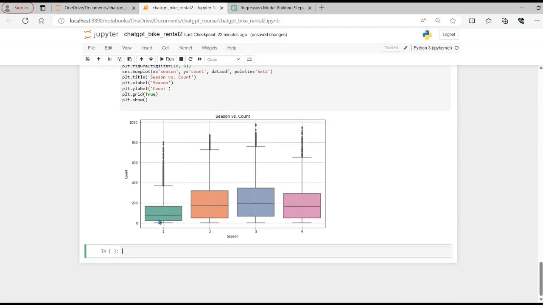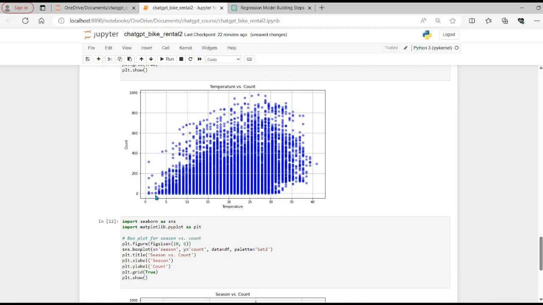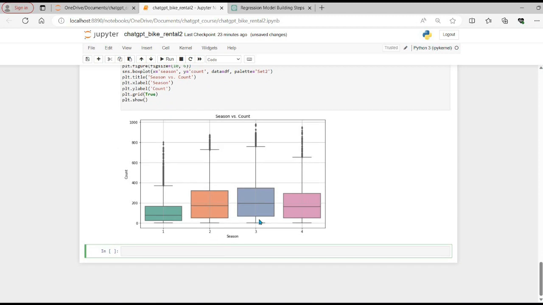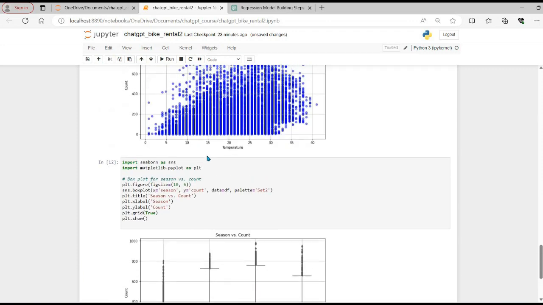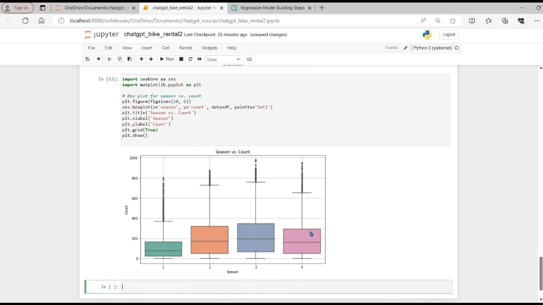One thing we can see is that in season 1 we don't have a very high number of sales, and this might be winter weather, and we saw previously that when the temperature is low, sales tend to get low. But when we see seasons 2 and 3, which look to be more spring season or more pleasant weather, probably temperature between 15 to 30 or 35, we see an increase in sales.